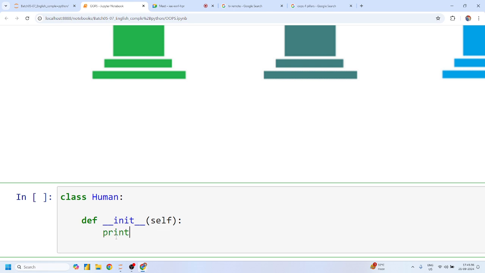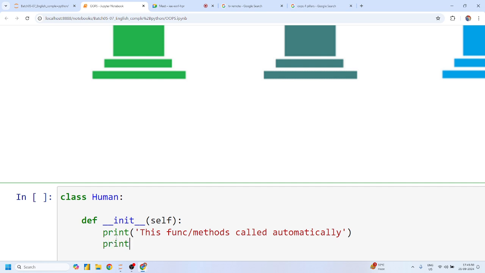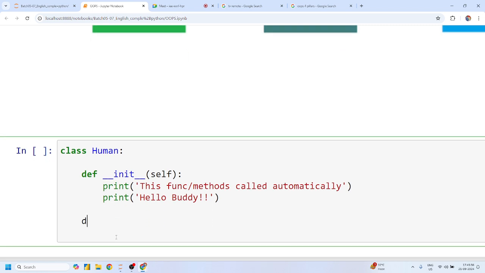Now let me write "this function or method called automatically. Hello?" Automatically. Hello? Yes or no? How do we know that, Mohit? Because this is our human class.